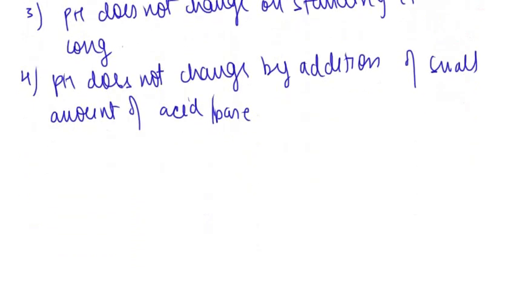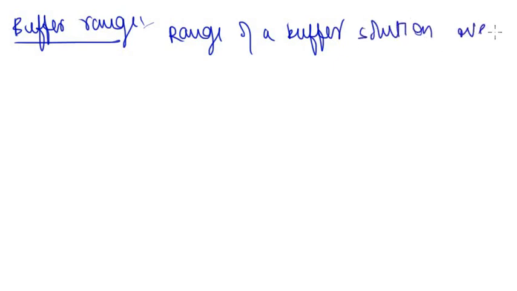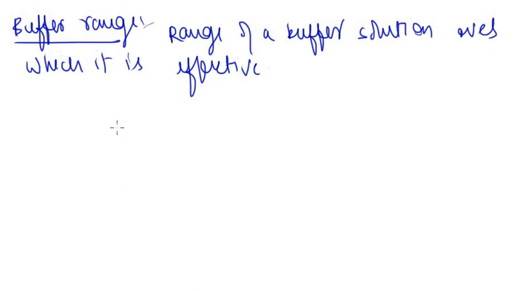Here you can relate what a buffer solution is. Right now, there is a term, buffer range. What is a buffer range? The range of a buffer solution over which it is effective. The buffer solution is not effective outside the range. We will calculate the buffer range for each and every type of buffer solution. So for now, let's only understand what the buffer range is.